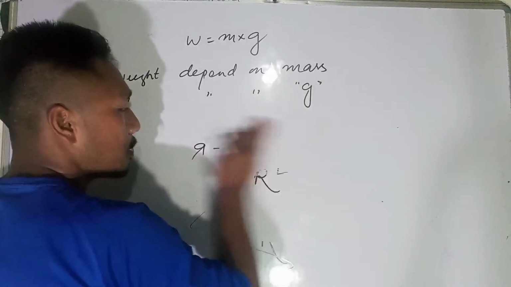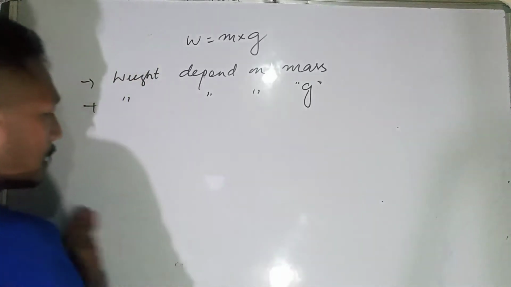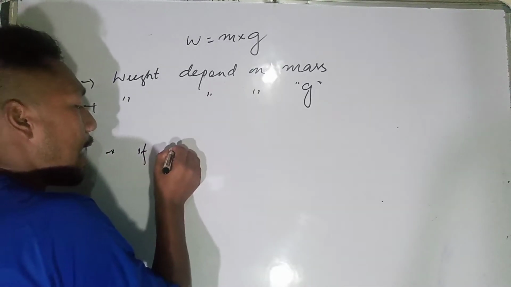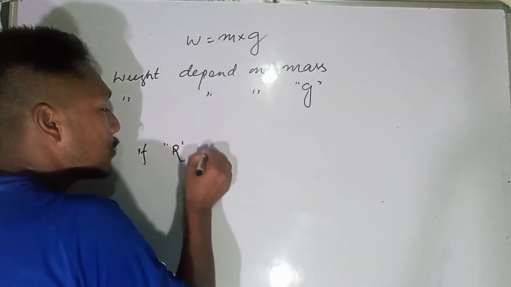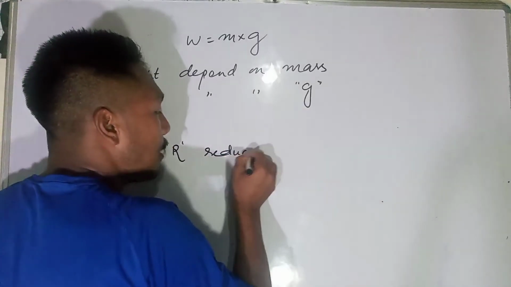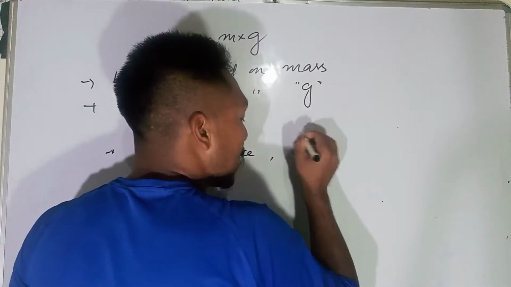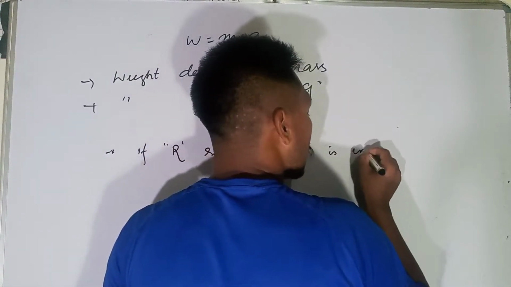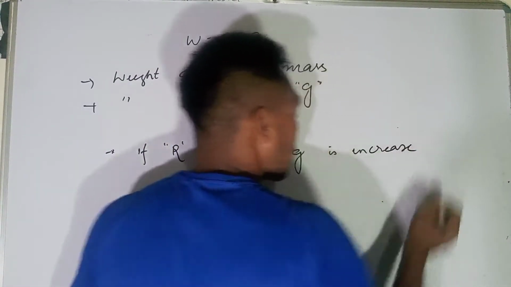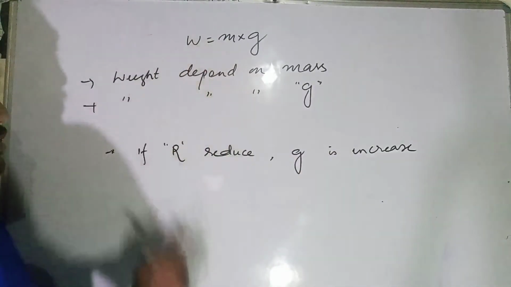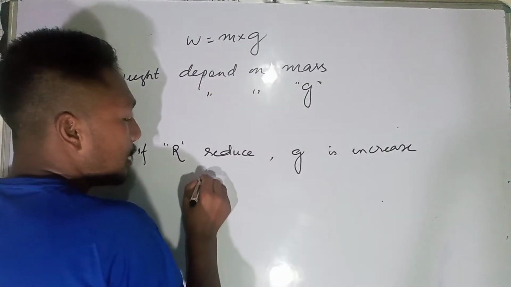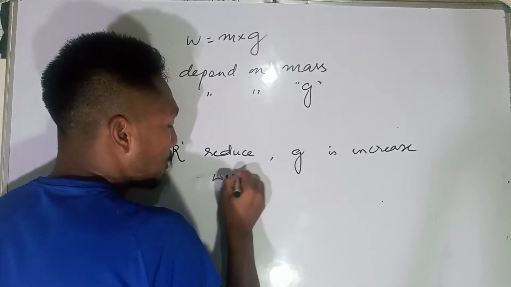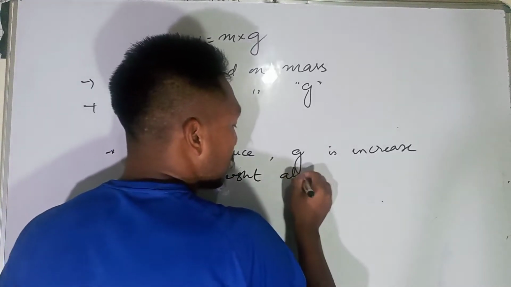Now try to understand this one. If distance r reduces, then acceleration due to gravity g is increased. And if g is increased, now g is directly related to whom? W. That means if g is increased, W, that is weight, also increases. Weight also increases.